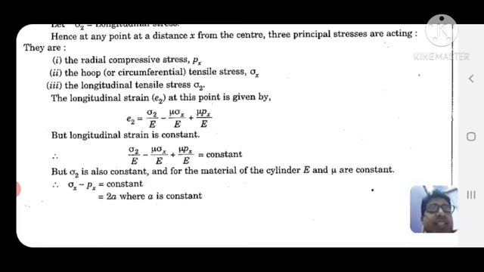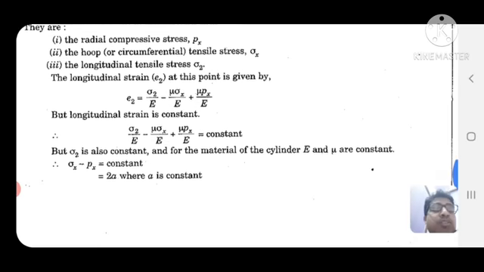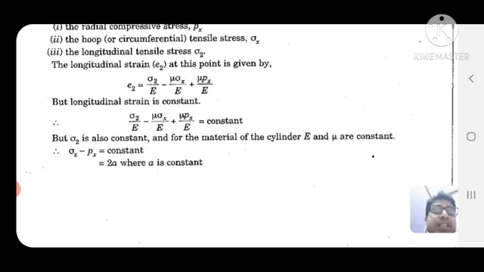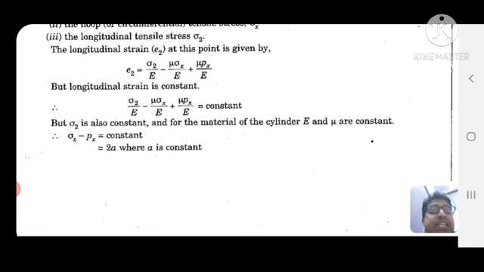So there are three stresses: radial compressive stress px, the hoop or circumferential tensile stress sigma x, and the longitudinal tensile stress sigma 2. The strain in the longitudinal direction, epsilon 2, is equal to sigma 2 by E, stress by modulus of elasticity, minus mu into sigma x by E plus mu into px by E. Longitudinal strain is constant.